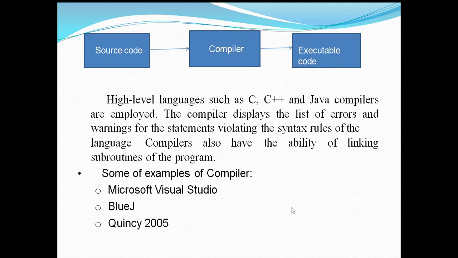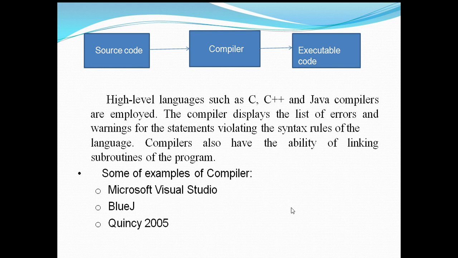This is how your compiler actually works: you will have a source code, and in between you will have the compiler, and you will finally get the executable code. So your source code will be compiled, then after compilation you will get the executable code. That is the sequence to get an object code or object program. For high level languages such as C, C++, and Java, compilers are used. The compiler displays the list of errors and warnings for the statements violating the syntax rules of the language.